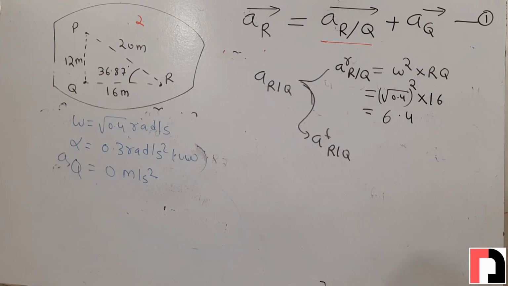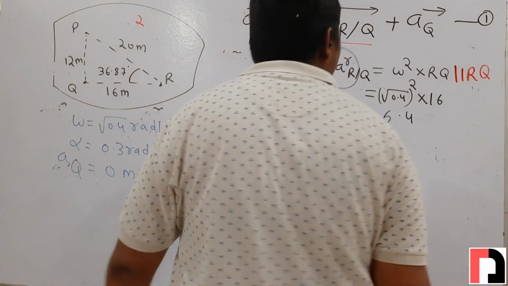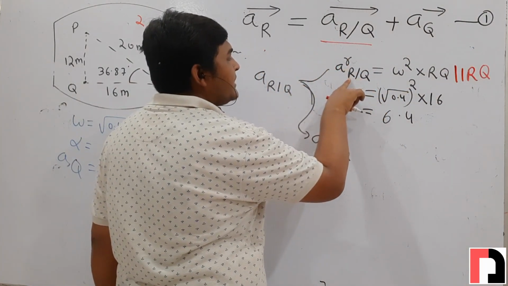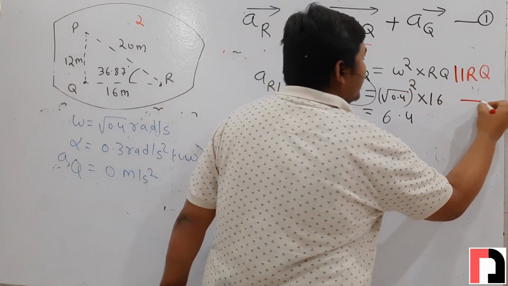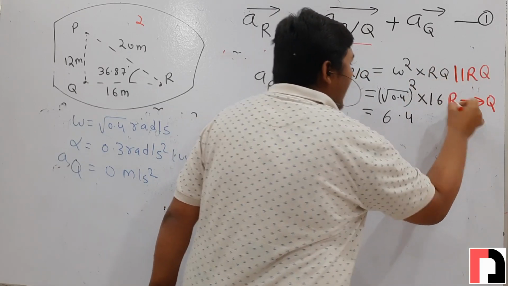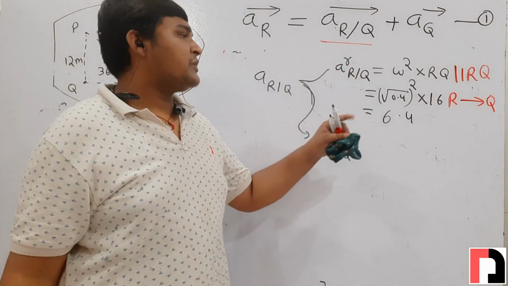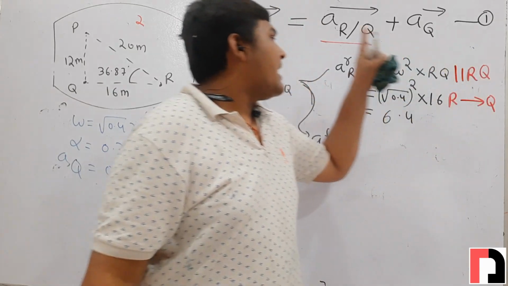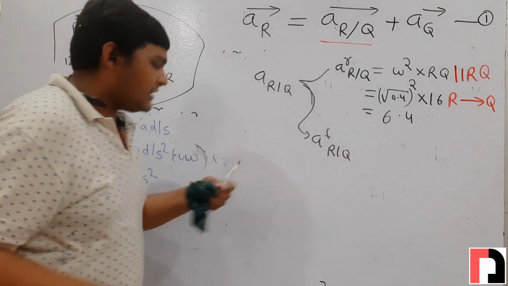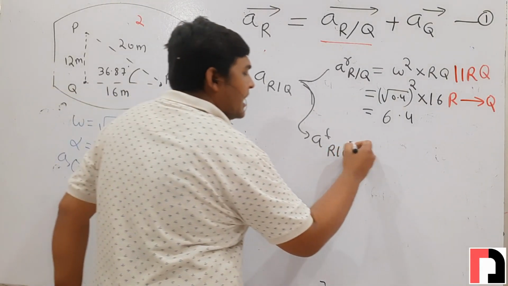And what will be the direction of radial of r with respect to q? It will always be parallel to rq, and since it is the radial component of r with respect to q, its sense will be towards q from r. Direction of radial of r with respect to q will be parallel to rq, and its sense will always be towards q from r.